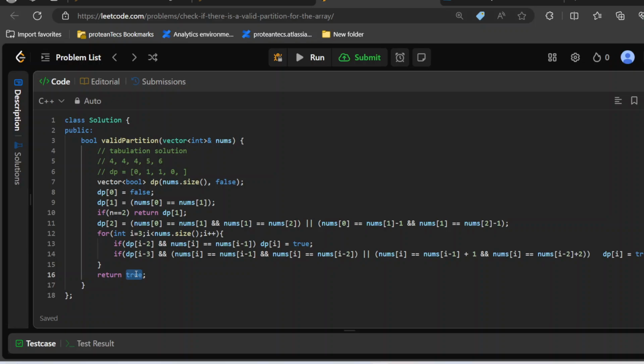Then it should be true. And oh wait, I'm returning dp of I. See, I told you I was going to make a mistake somewhere. It should be dp of nums.size minus 1. Yeah, this is what I have to return. Let's run this. Okay, I think there's a bug.